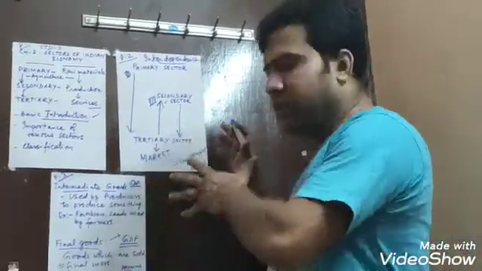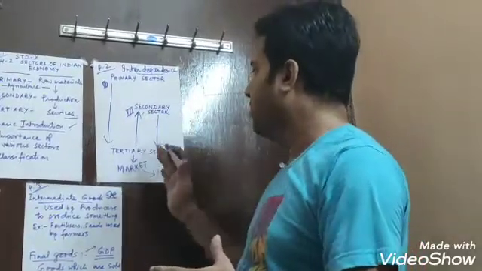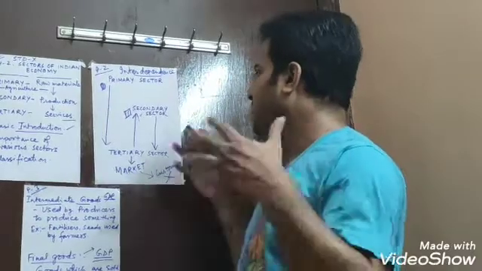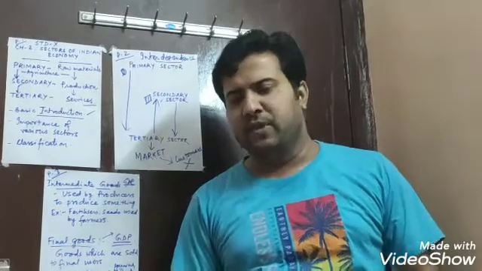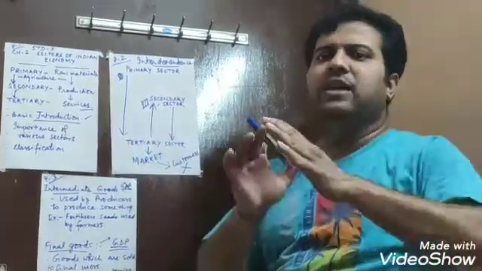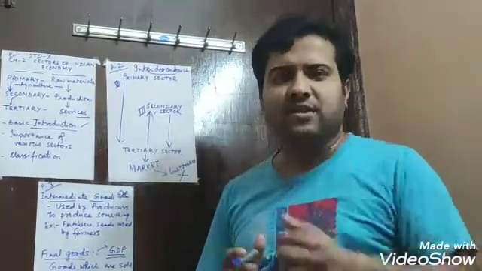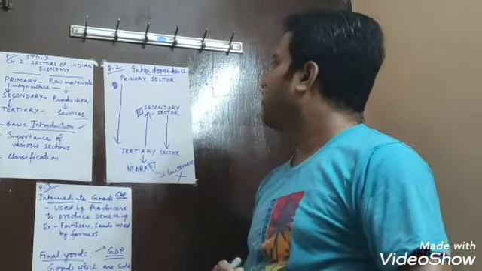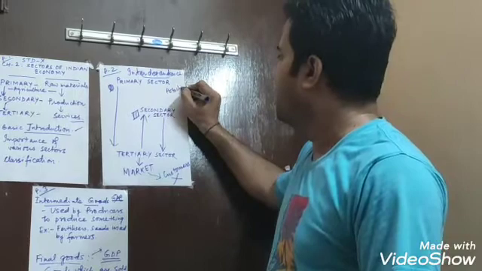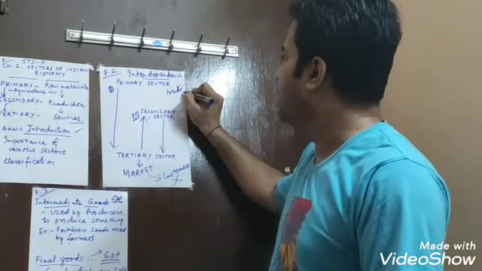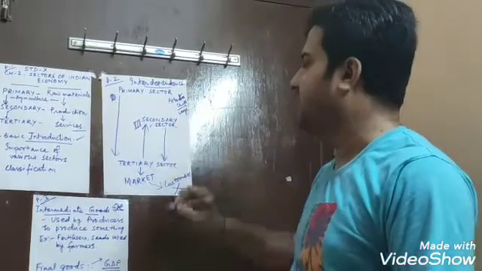So technically, I've drawn the diagram, and this way we have understood about the interdependence of sectors. Now let's make it very easy, very simple by taking a very simple example. Now let's take the example of potato chips. Okay, potato chips. Let's take an example of Lay's.